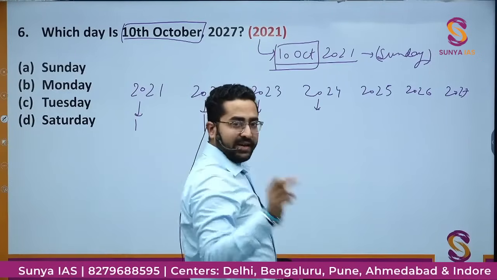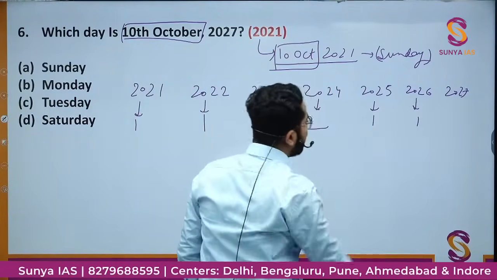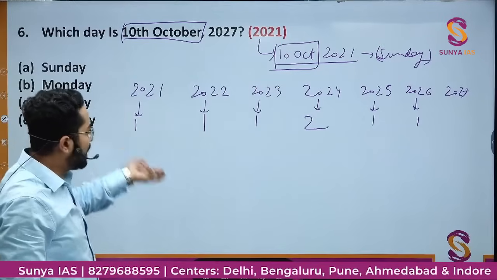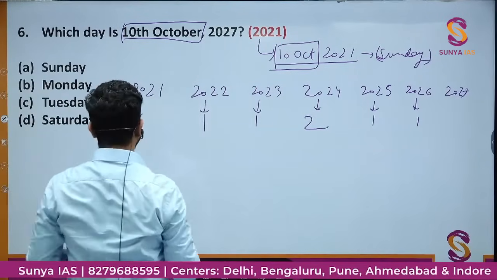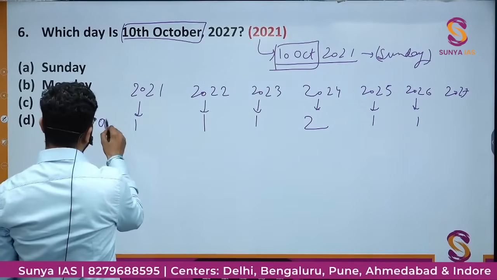2024 is a leap year. In one leap year there are 2 odd days, then 1, again 1, and 2027 — we only have to calculate. So if I take this leap year, then I will not take the last one. Okay? Whether we start or end, generally we take from the starting. So total number of leap years would be total number of odd days. These are the number of odd days.